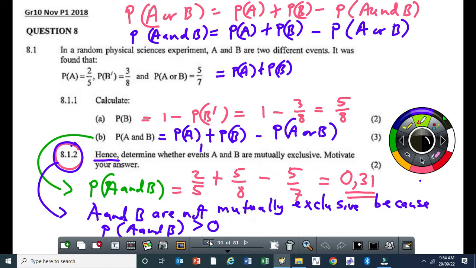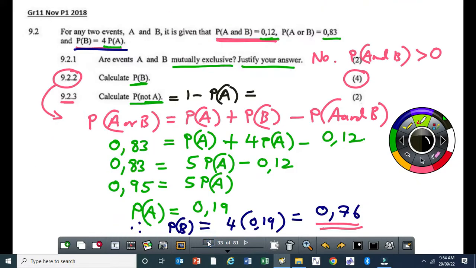So here, the probability of not A is equal to 1 minus the probability of A. What's the probability of A? 0.19. So this will be 1 minus 0.19, and that will be equal to 0.81.